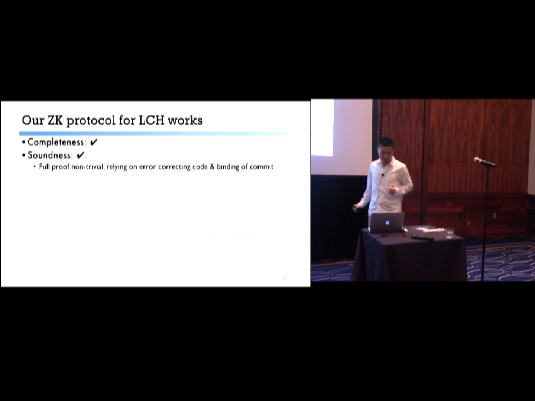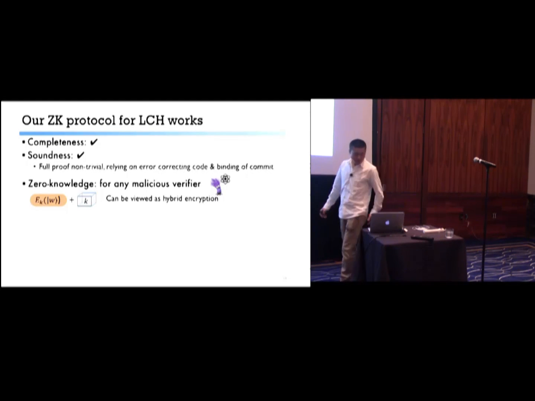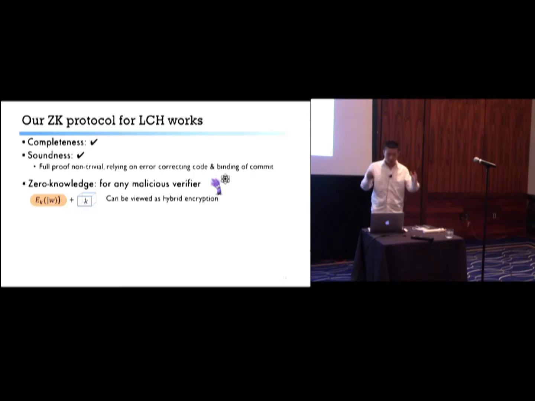So why does our protocol work? Well, completeness is kind of clear, and soundness is also conceivable, although the proof is a little non-trivial. Let me just briefly justify the zero-knowledge property. The key observation is that the encoding of the quantum witness plus committing to the key is kind of a hybrid encryption, so that everything is hiding from the adversaries.